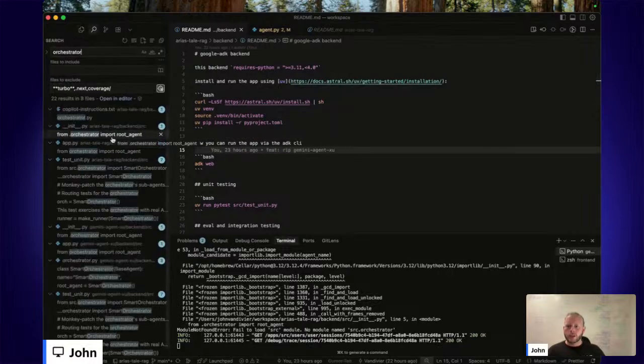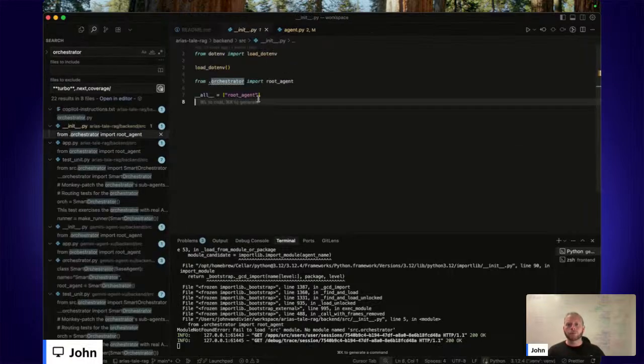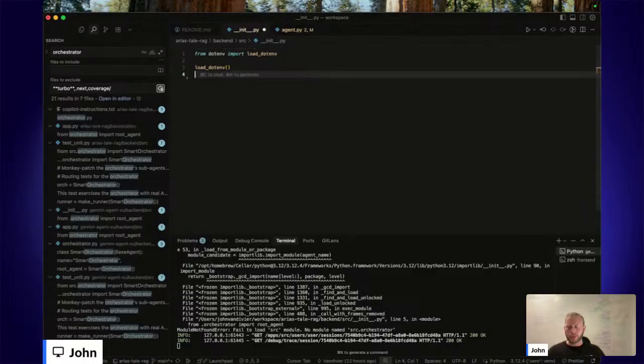The orchestrator is not found because I deleted it. I guess I can leave the load.env here. And so I'll just delete this.